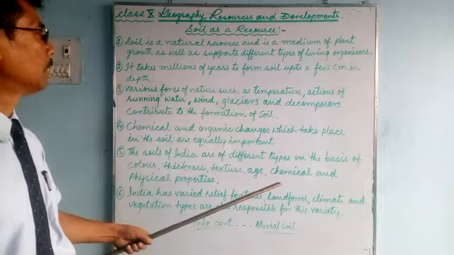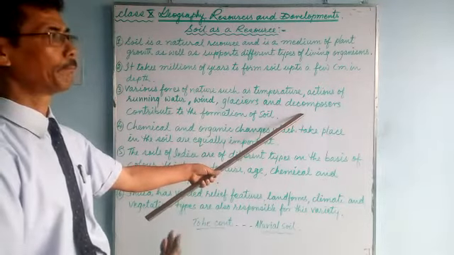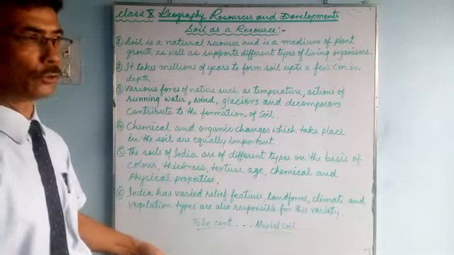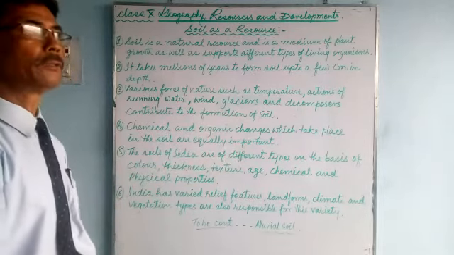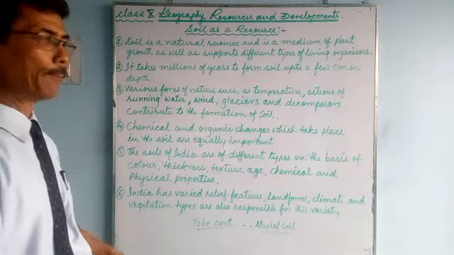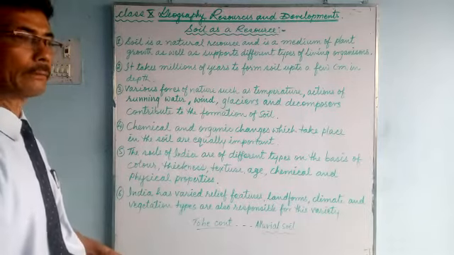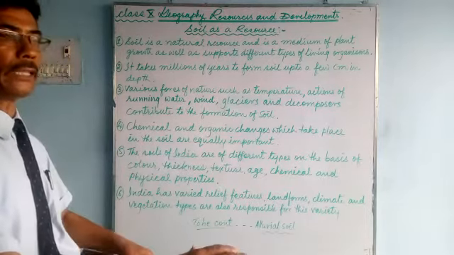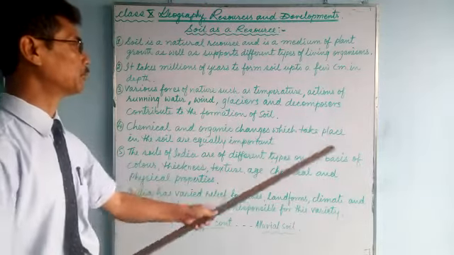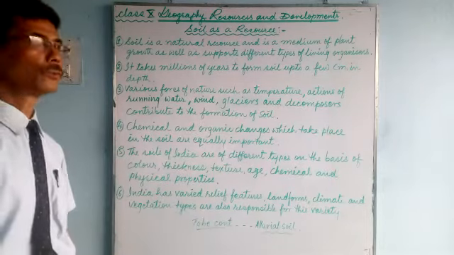Decomposers decompose plant and animal decay, dead bodies. When plants dry up or animals die, or even plant products fall on the ground, they get decomposed due to microscopic organisms. They are called decomposers.